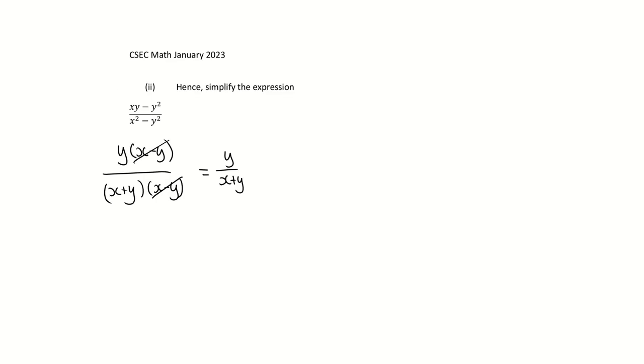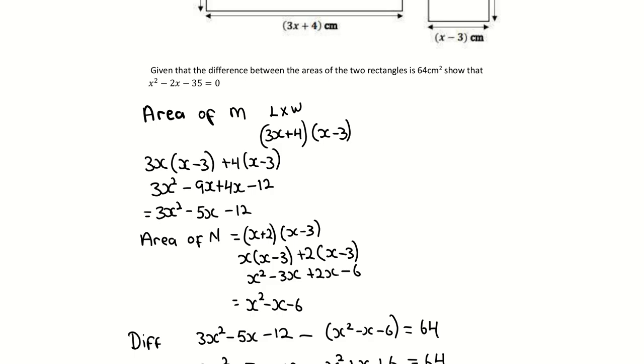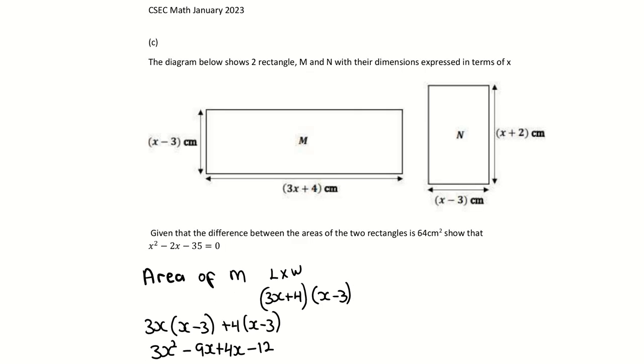Alright, and then we have this. They like to bring these area questions, boy. Or perimeter. They told you the diagram below shows two rectangles M and N with dimensions in terms of x. Given that the difference of the two areas of rectangles is 64, show that this is equals to this. You find the area of this, you find the area of this. Area of a rectangle is length by breadth, so you're multiplying x minus 3 by 3x plus 4, and the next one is x plus 2 by x minus 3.